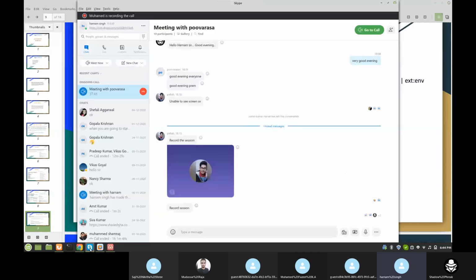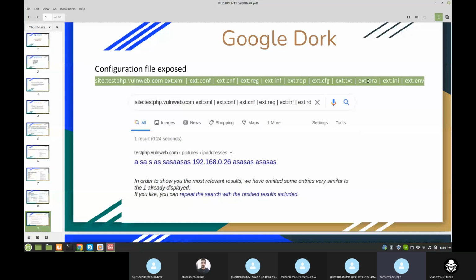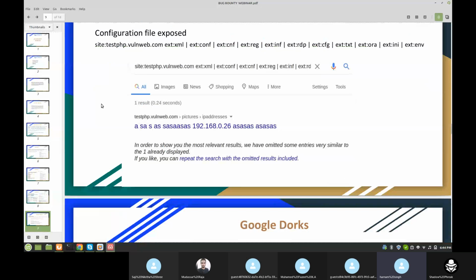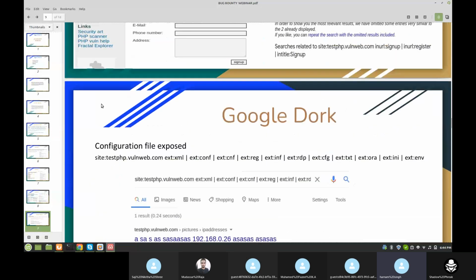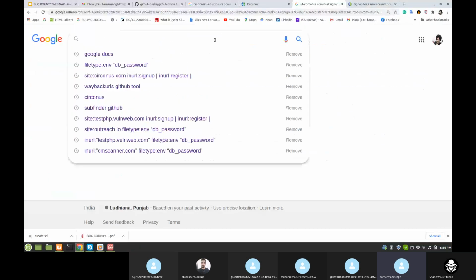Configuration file exposed. You can check site test php dot, any site you can choose. Then extension xml, configuration extension cnf, inf, rdp, cfg, txt, env, ini, ora. These are related extensions. If it's available, then it will show us. Let's check this. I did this on the test php web page, and it showed me this result, and this is a configuration file. But this is a vulnerable website, so we already know about this. So like that we can find on some other website.